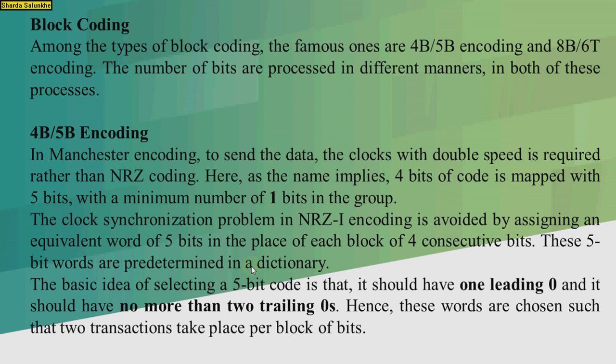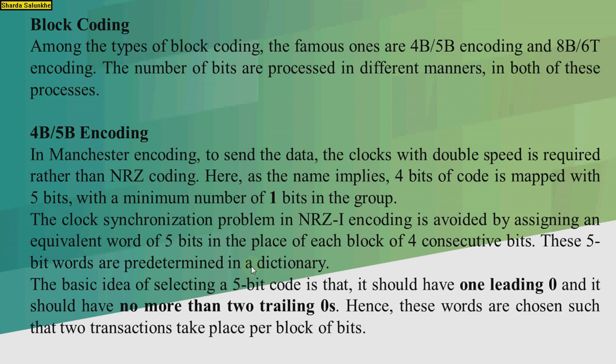Block coding. Among the types of block coding, the famous ones are 4B/5B encoding and 8B/6B encoding. The number of bits processed is different in each of these processes.